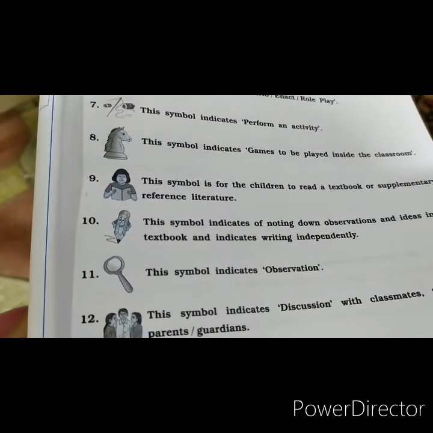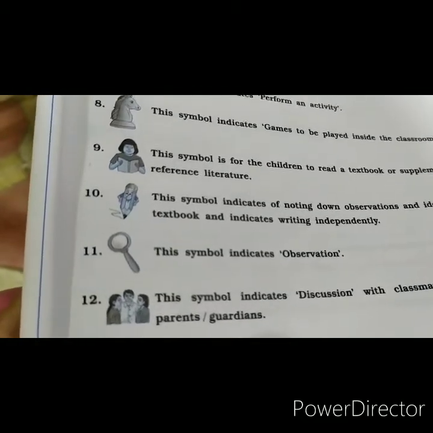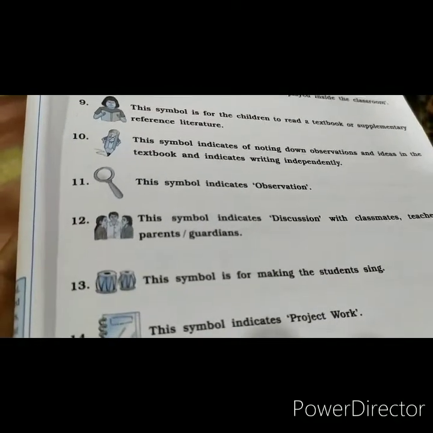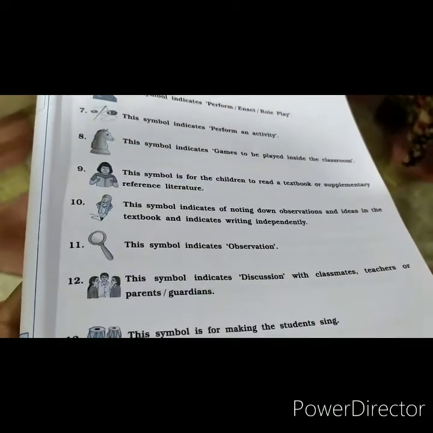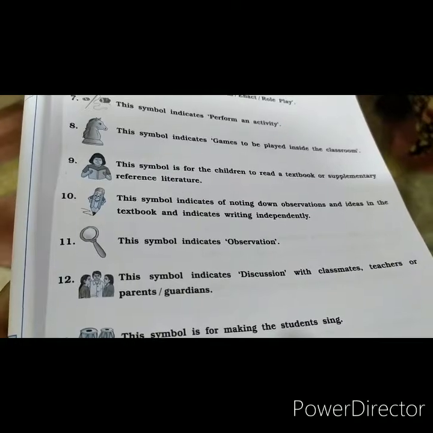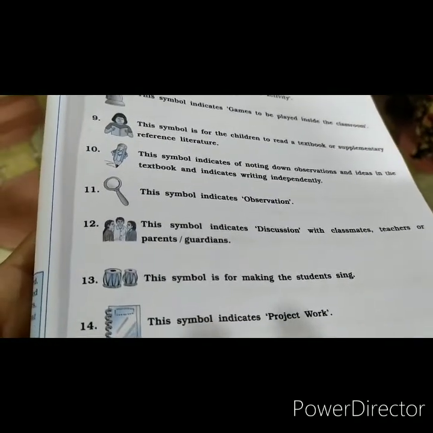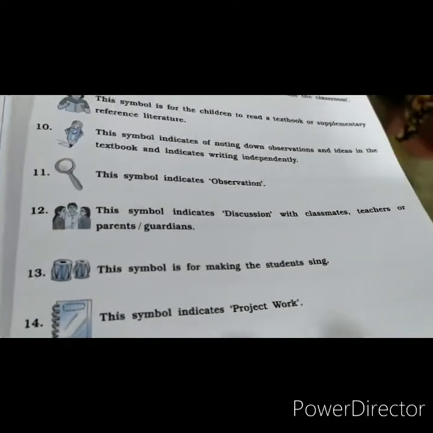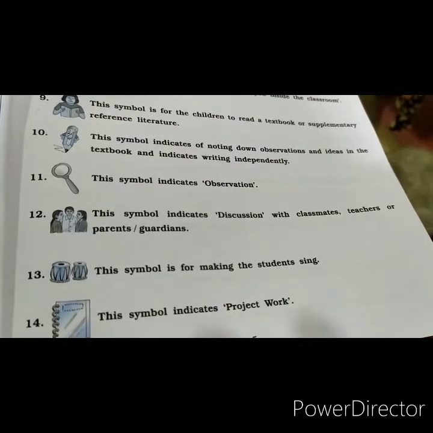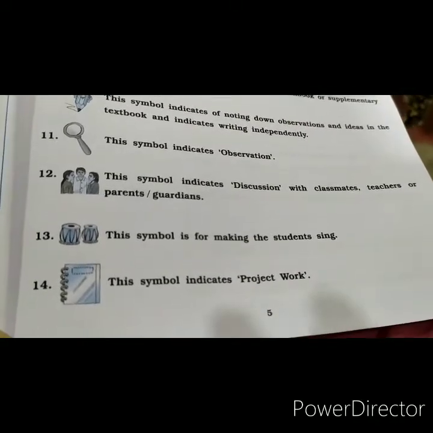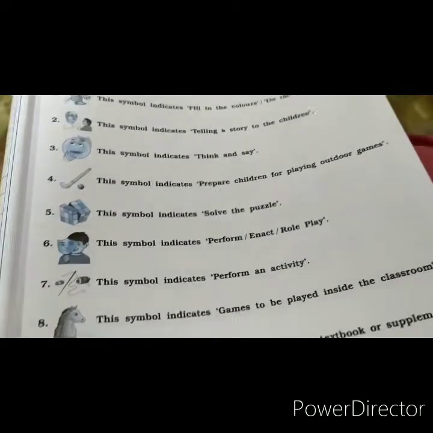Number 11, it is a symbol of a magnifying lens, means something you have to observe, what the thing is going on. In number 12, the 3 persons are discussing whatever matter. Yani discussion must be in house, according to the teachers, about their guardians or something else. In number 13, there is a picture of a tabla. So means what? That they are playing to sing. Number 14, there is a book of project work. Means what? They have to do the project.